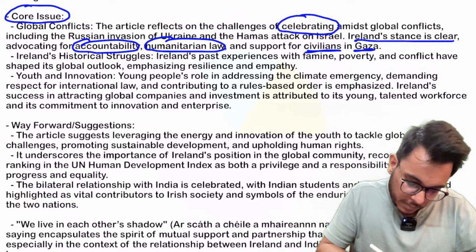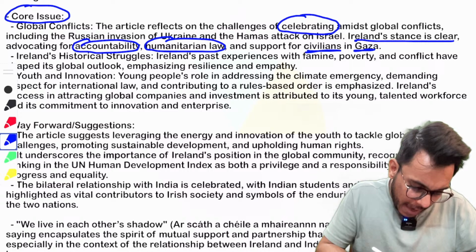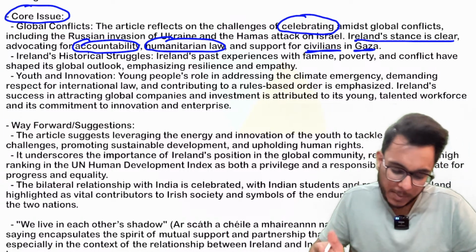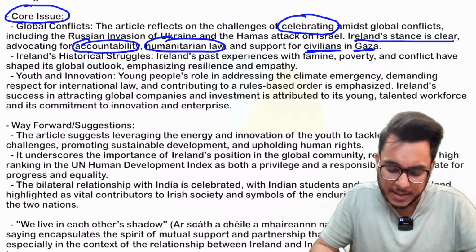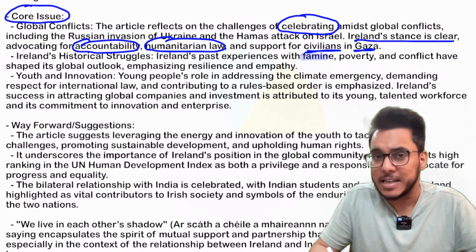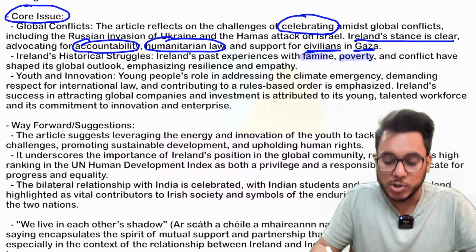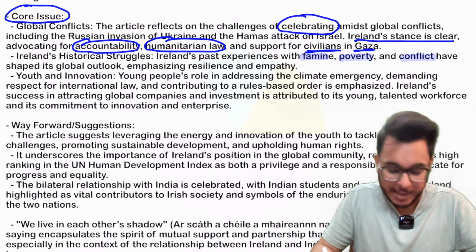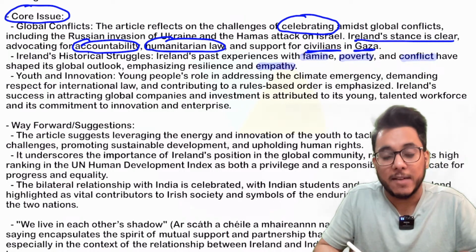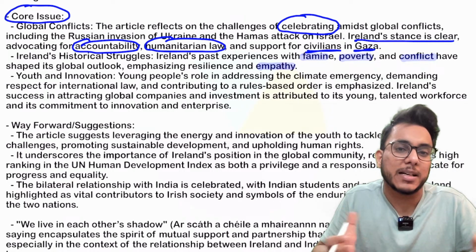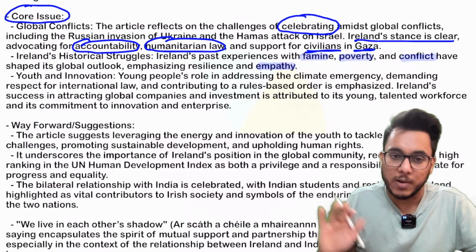Now, the ambassador writes this particular thing that Ireland itself has some bad experiences. They have seen repeated famines, high levels of poverty, conflicts have been there in Ireland also, and because of that they have a distinct empathy for the crises that are going on anywhere in the world.